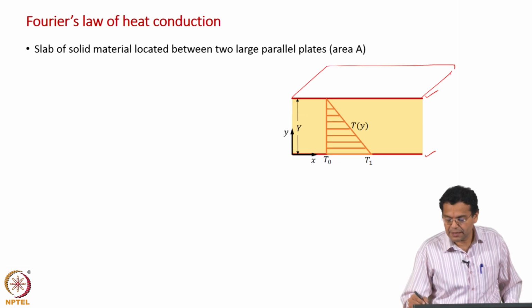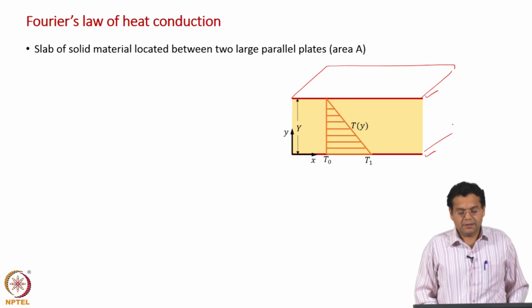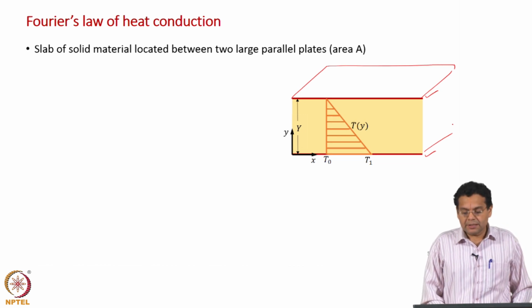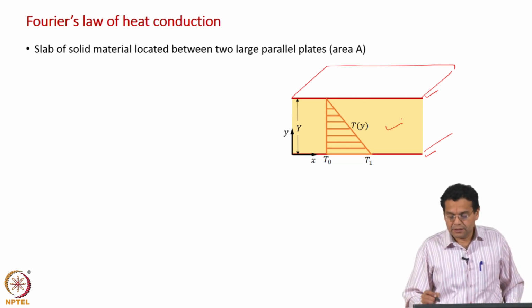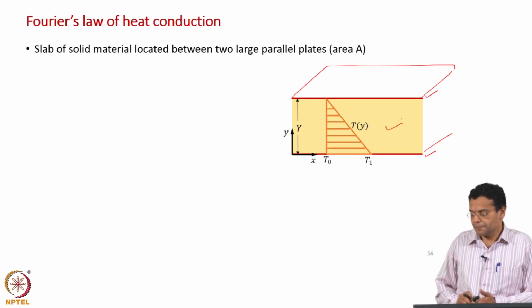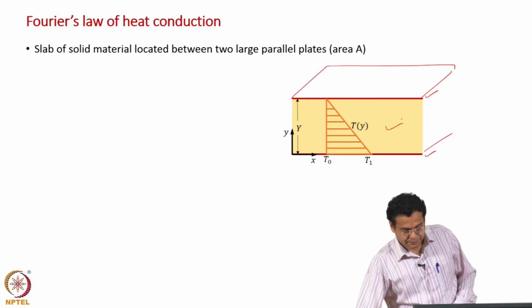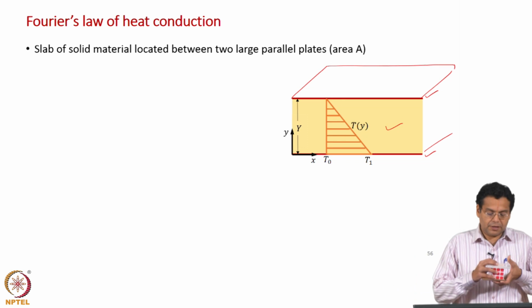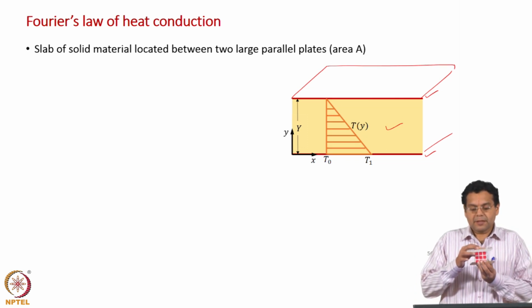We have a plate here, another plate here, and a slab of solid material is located between the two large parallel plates. The solid material is shown here.